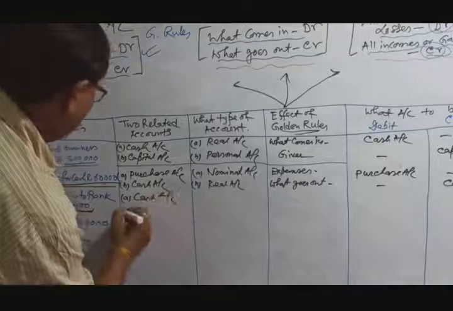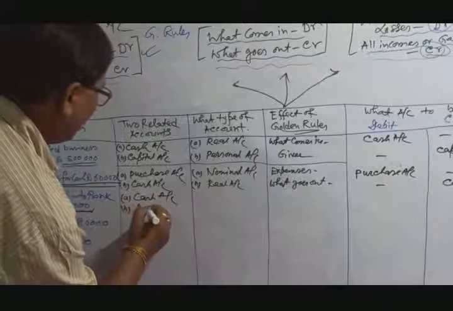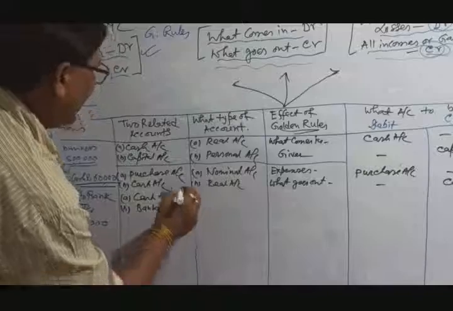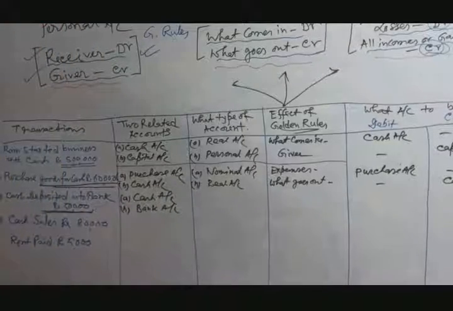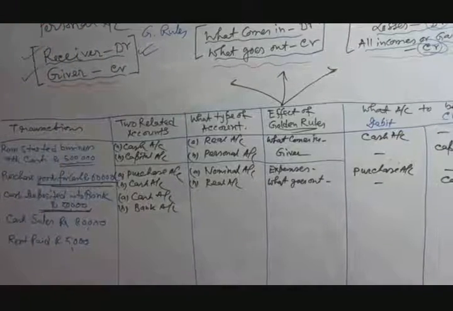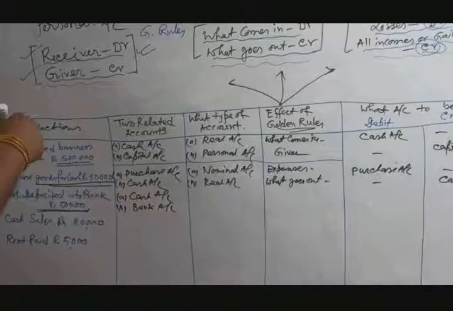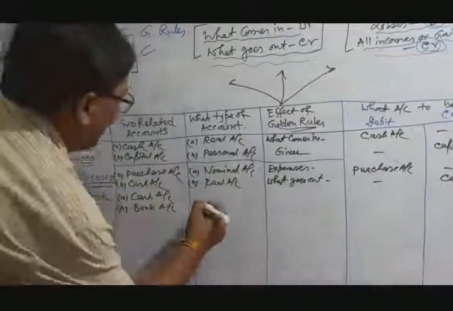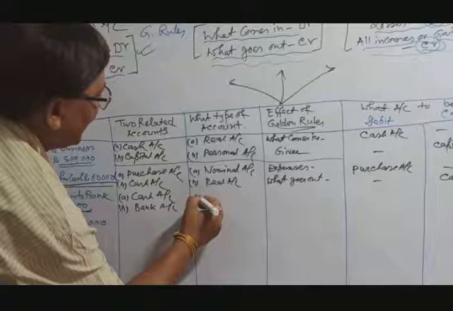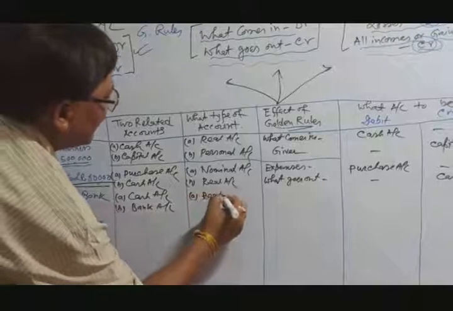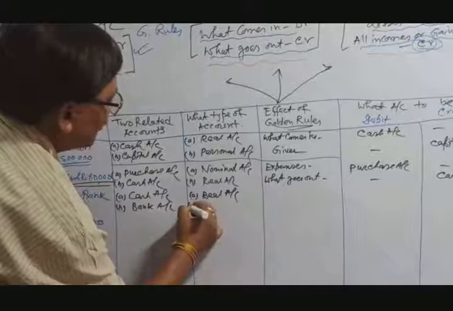Both are real accounts. A is a real account, B is also a real account.